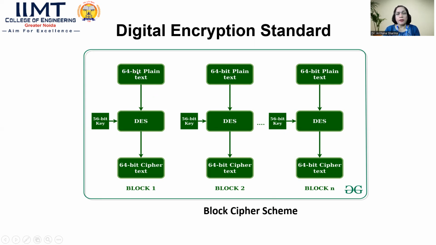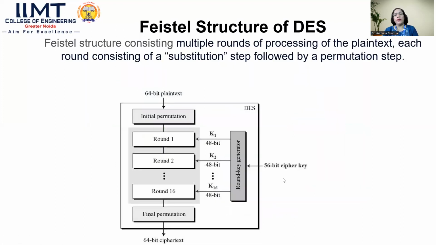So once this bit combination has been applied, it will discard the 8 bits as parity bits and consider only the 56 bits for this operation. And finally, we will get the 64-bit ciphertext for block 1, the 64-bit ciphertext for block 2, and in the same way for the rest. So if we elaborate on this DES algorithm, we can consider the Feistel structure of a DES